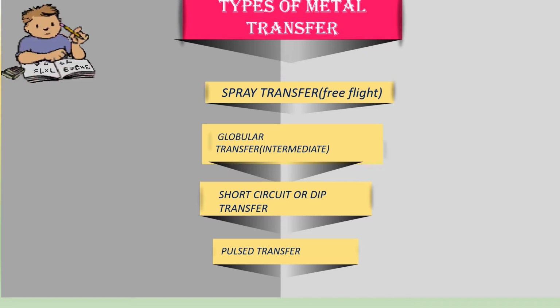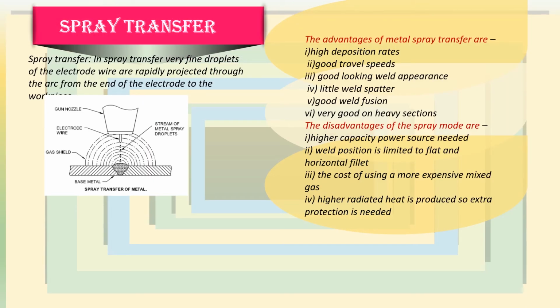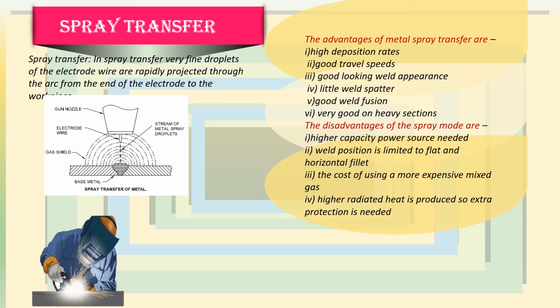Types of metal transfer. Number 1, spray transfer, also known as free flight. Number 2, globular transfer, also known as intermediate. Number 3, short circuit or dip transfer. Number 4, pulse transfer. Spray transfer. In spray transfer, very fine droplets of the electrode wire are rapidly projected through the arc from the end of the electrode to the workpiece.